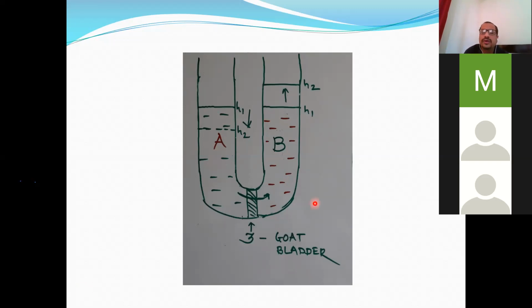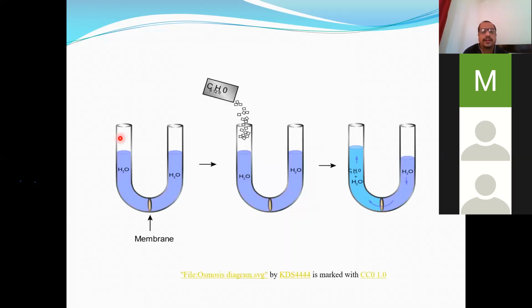This is not the opposite of diffusion. This is a special type of diffusion which takes place through a semi-permeable membrane, and that is called osmosis. See here, water in both the limbs, when sugar is added, it will form a solution. So when the solution is separated from water or pure solvent, there is movement of water from the region of its higher concentration towards the region of its lower concentration. That means from water to solution through this semi-permeable membrane, and this is called osmosis.